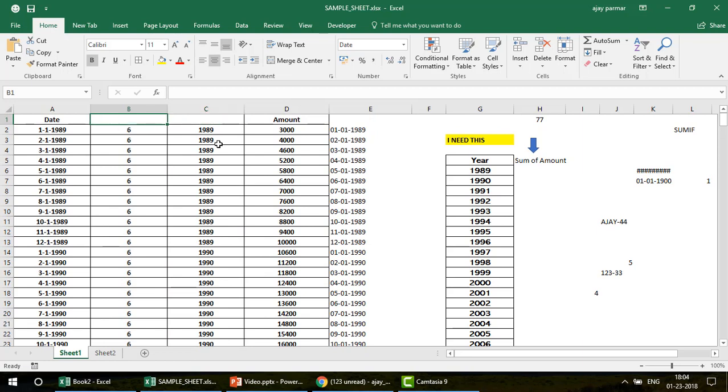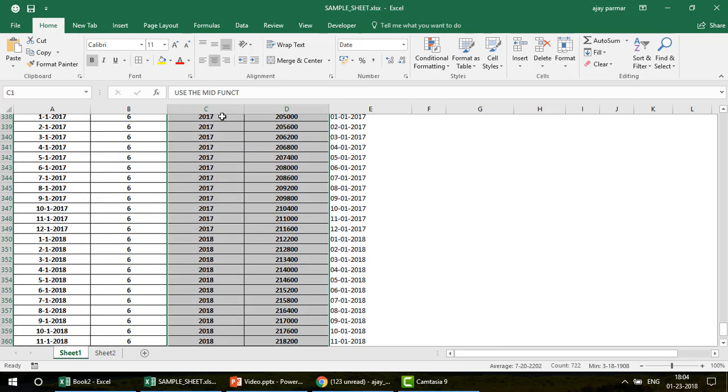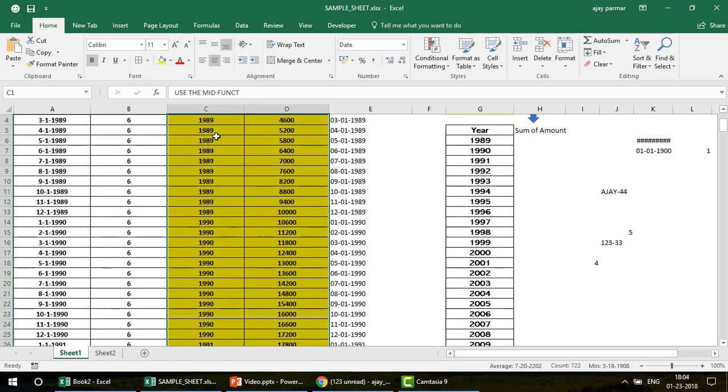Wonderful, right? So first we find the position of the second hyphen. This is how we have done it. Second hyphen, this is the hyphen basically. And then what we did is we used the MID function. Why did we use the MID function? Because we want to extract this 1989, the year actually. Now once you have got the year, these are the columns which you're going to target.